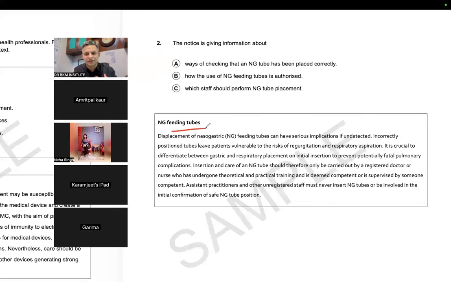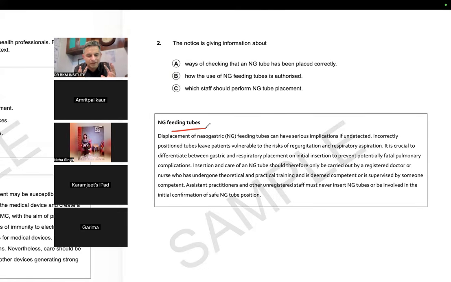Displacement of nasogastric feeding tubes can have some serious implications if undetected. Incorrectly positioned tubes leave the patient vulnerable to the risk of regurgitation and respiratory aspiration. It is crucial to differentiate between gastric and respiratory placement on initial insertion to prevent potentially fatal pulmonary complications.